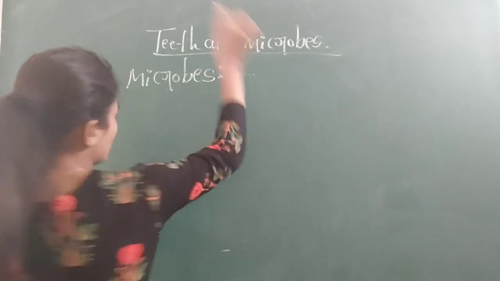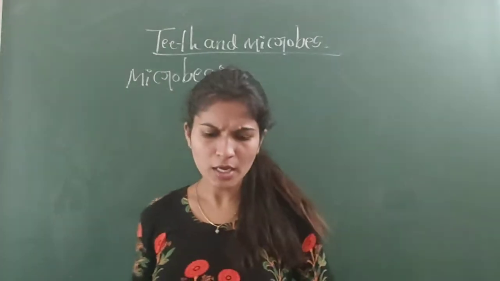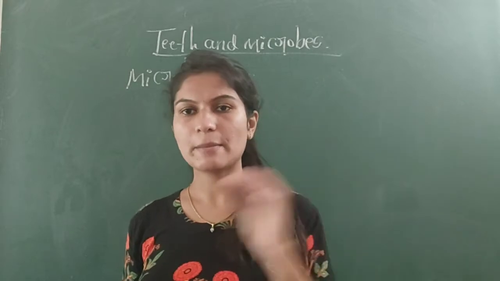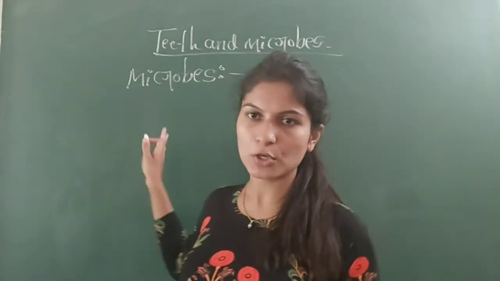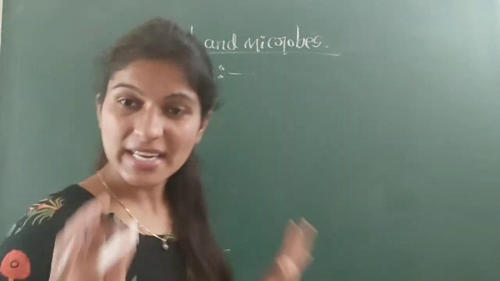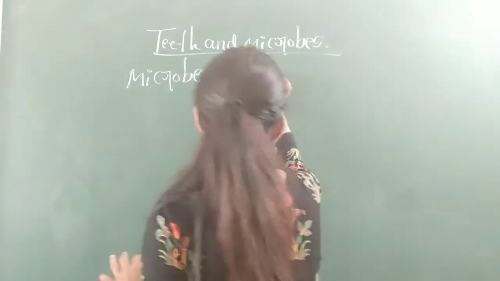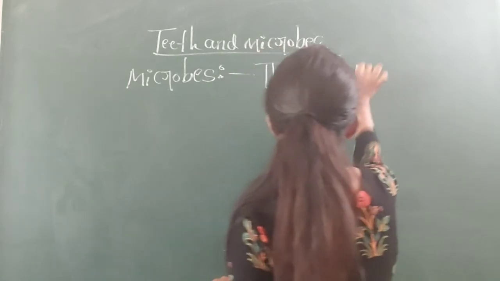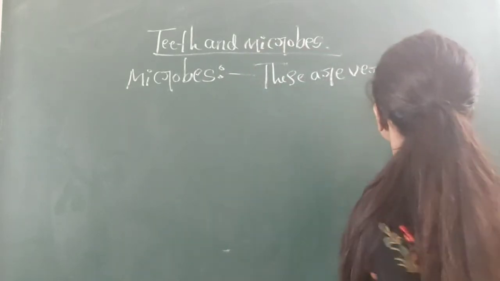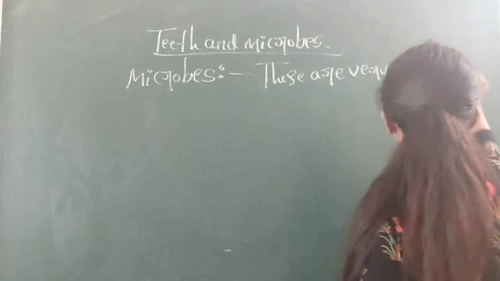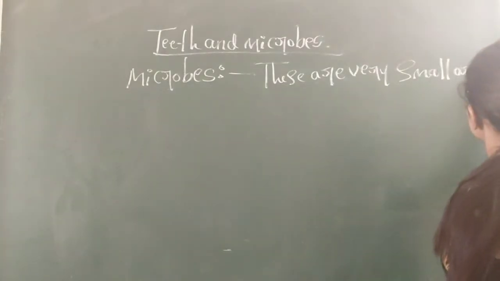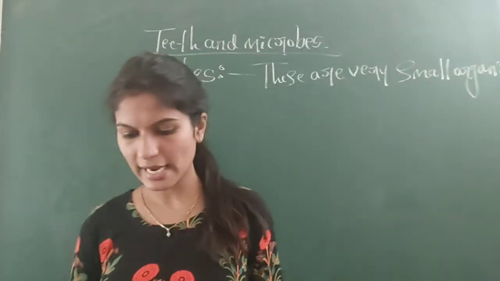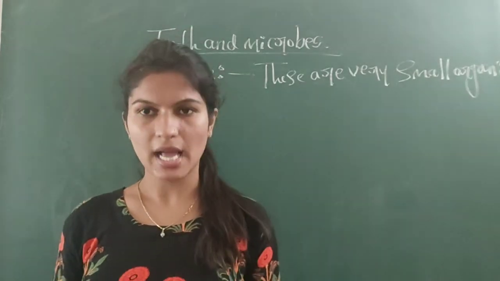So let's see what microbes are. Microbes are very small organisms. If you want a simple explanation, microbes are very small organisms. They cannot be seen with the naked eye.